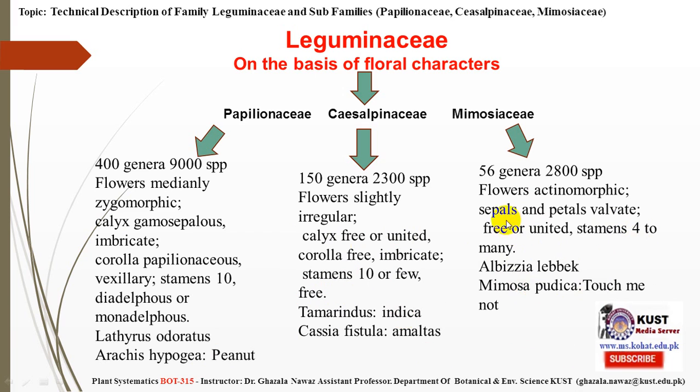So these are the differentiating characters of the 3 subfamilies, which shows that Papilionaceae is the largest of these 3, and we are going to discuss the Papilionaceae family in detail.